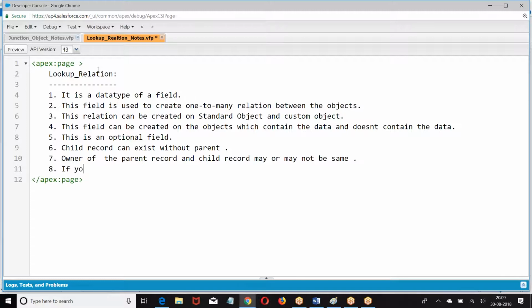If you delete the parent record, corresponding child records will not be deleted.